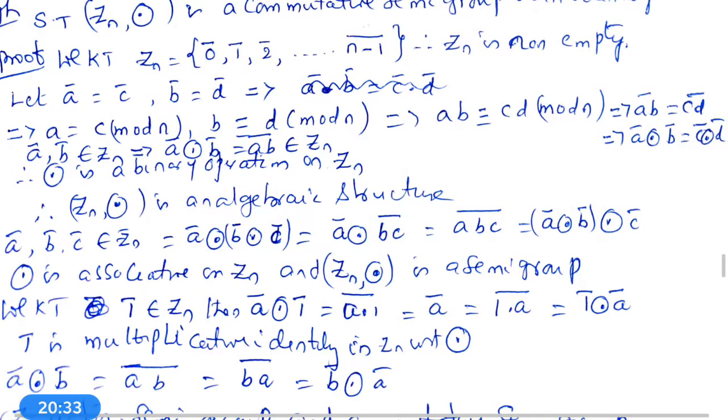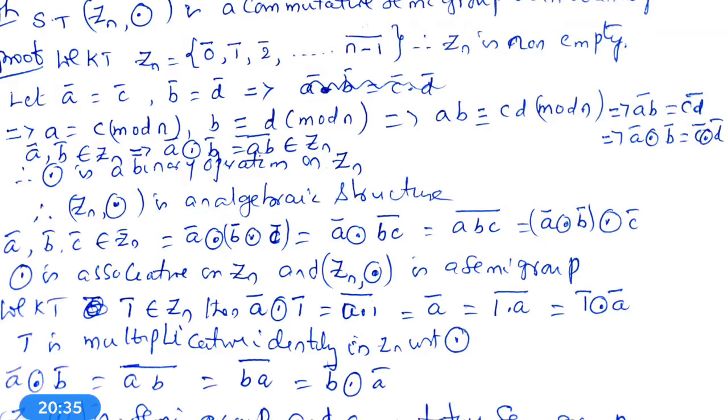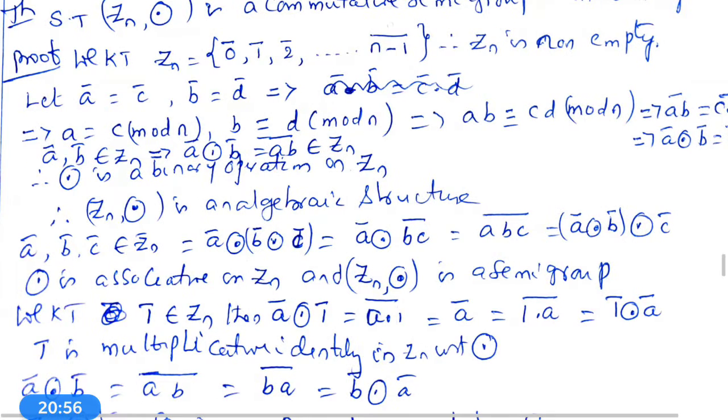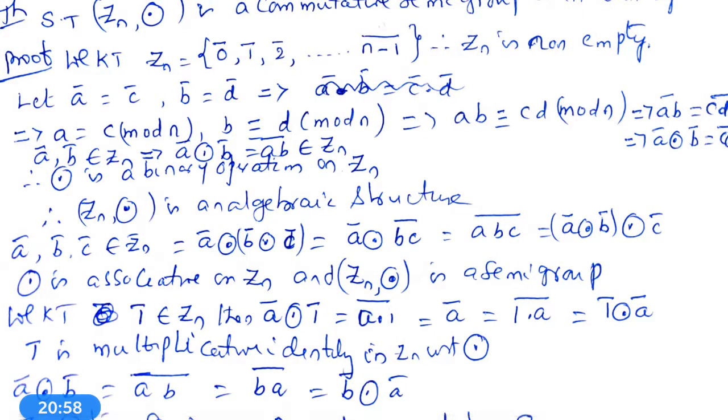For this proof, we know that Zn is equal to the set of 0 bar, 1 bar, 2 bar, 3 bar, etc., n minus 1 bar. So it has so many elements. So Zn is a non-empty set.